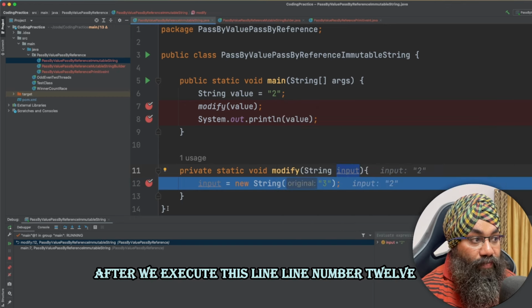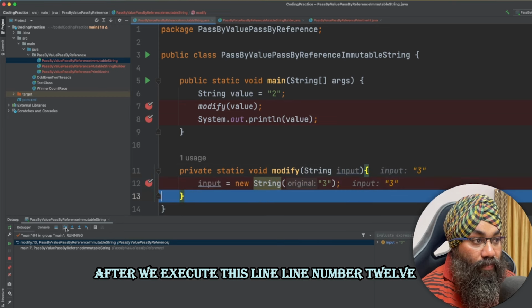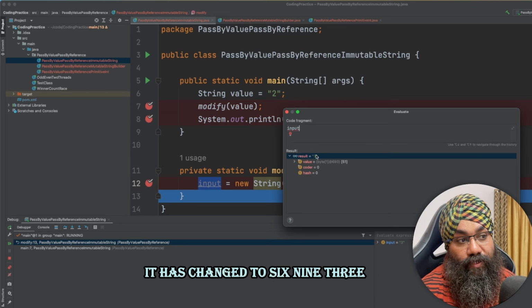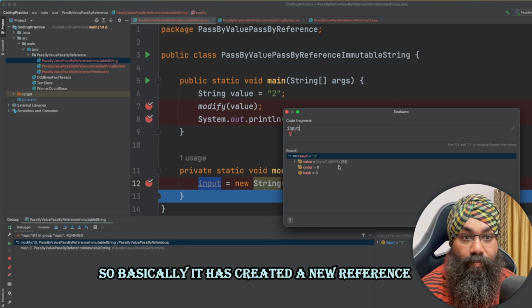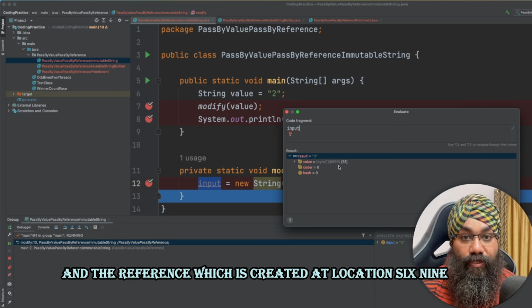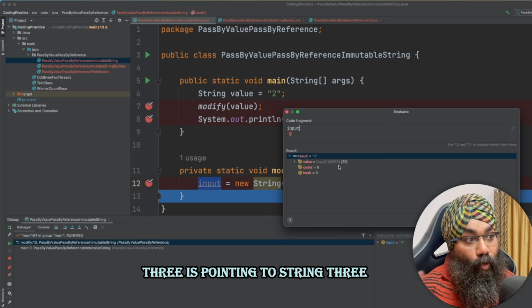After we execute line number 12, now if we see, the address of the input reference has changed. It has changed to 693.